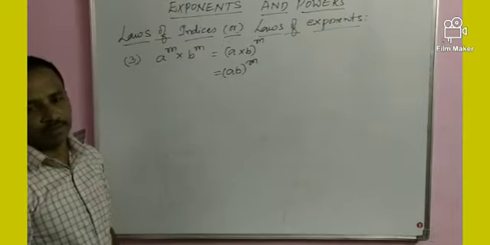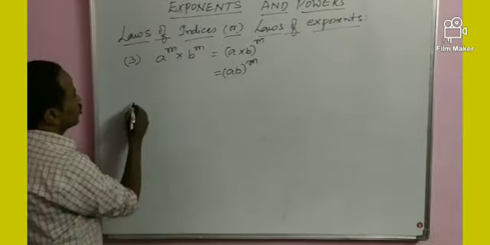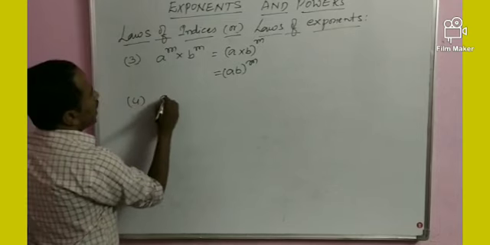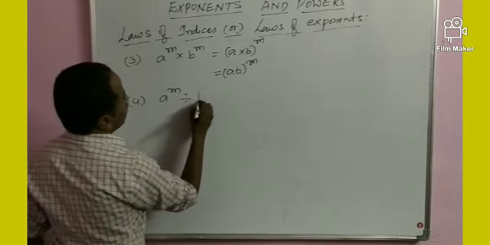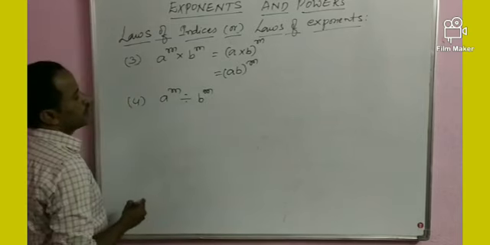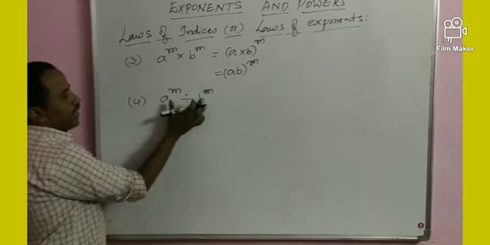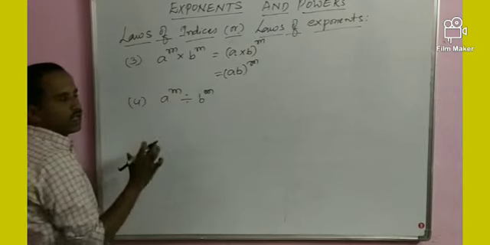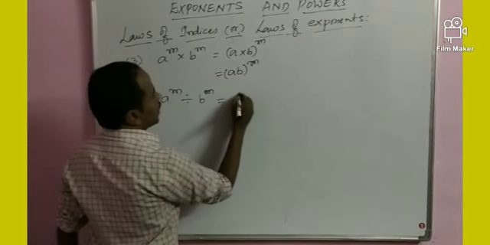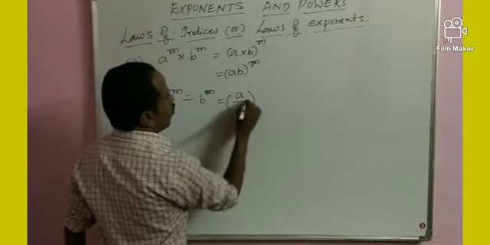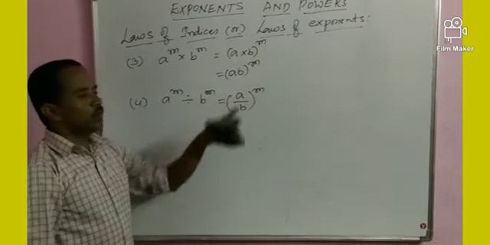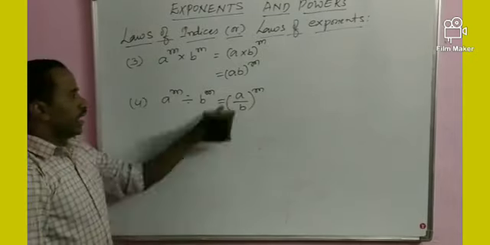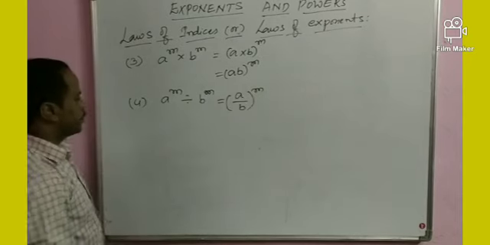Next, fourth. A power m divided by b power m. Bases are different, power should be same. At the same time, it can be written as a by b whole power m.